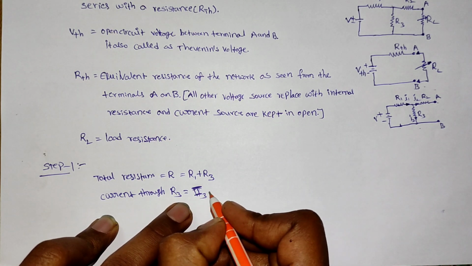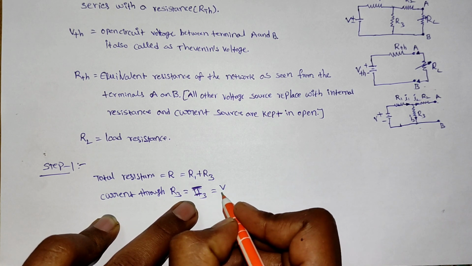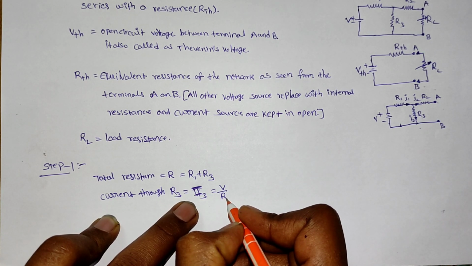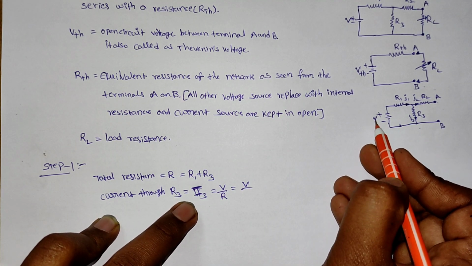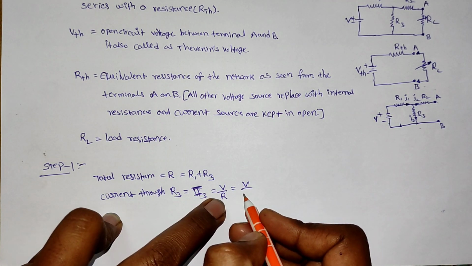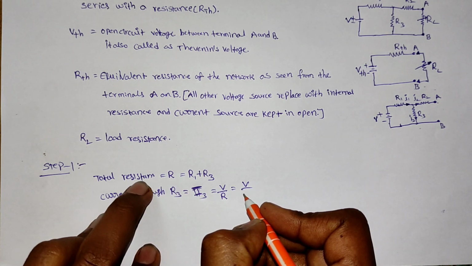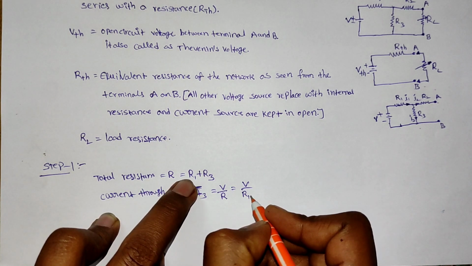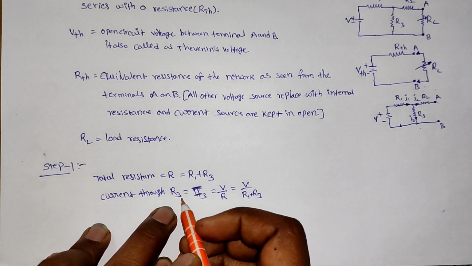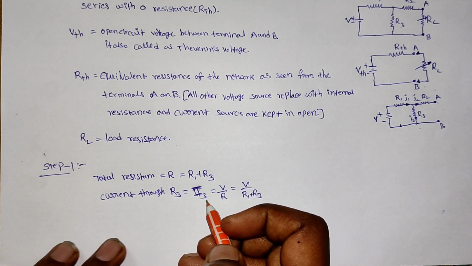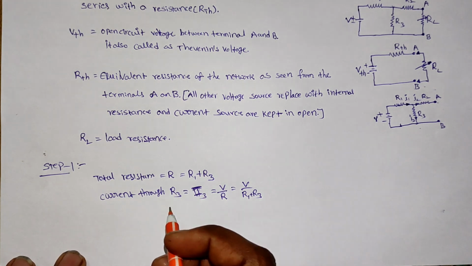I3 equal to I equal to V by R, according to Ohm's law. That's why V by R. Here V equal to this voltage, and R equal to effective resistance, total resistance R1 plus R3. Like this we can find out I3. Now we will find out VTH.